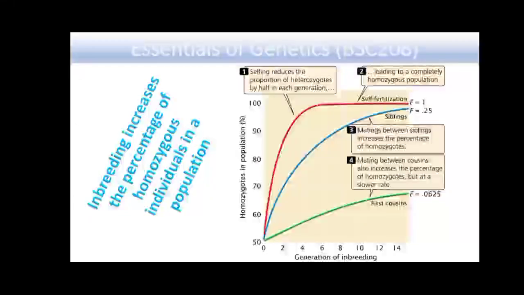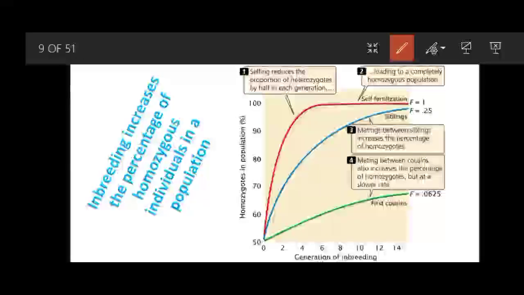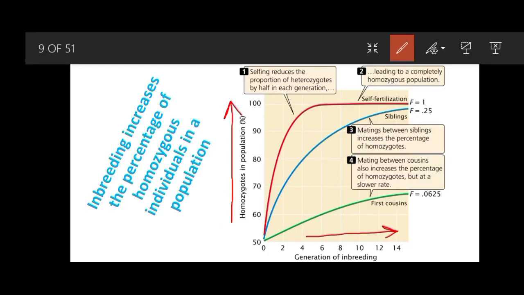Inbreeding increases the percentage of homozygous individuals in the population. This is the percentage of homozygous individuals, and these are the number of generations. If first cousins are mating, then the homozygosity is less. But when self-fertilization is done, then F is equal to 1 and the number of homozygotes is almost 100%.